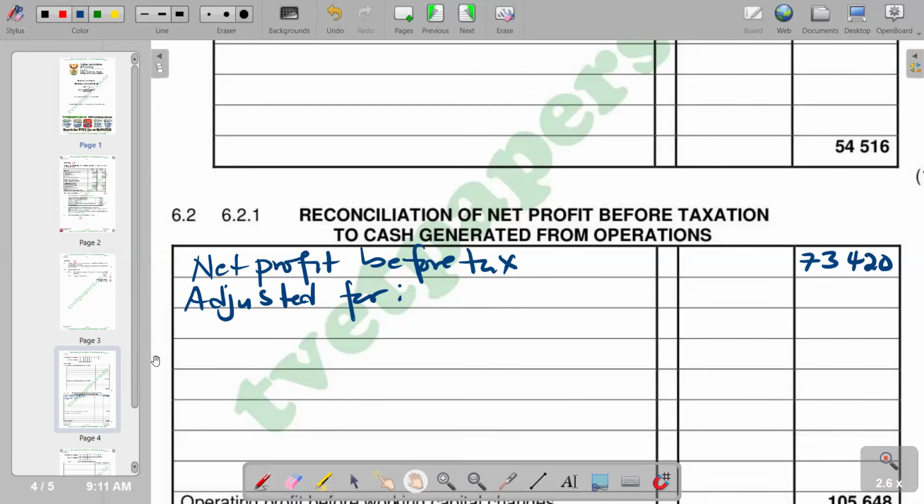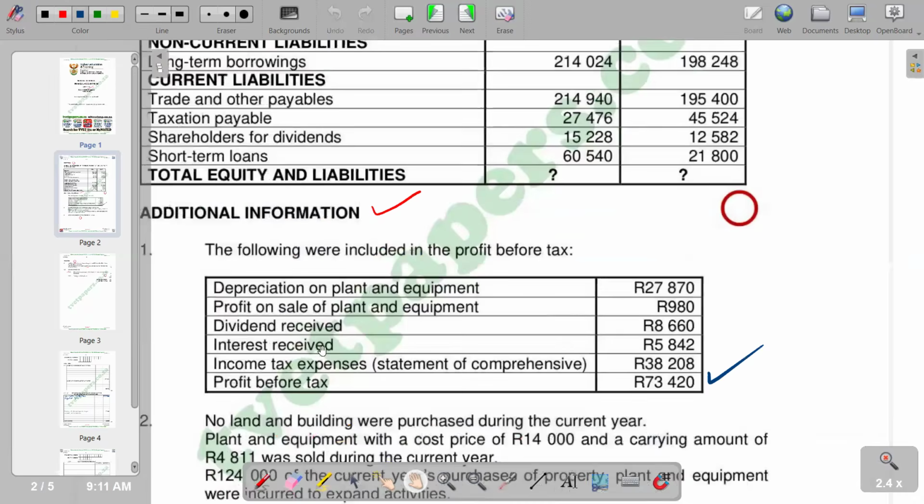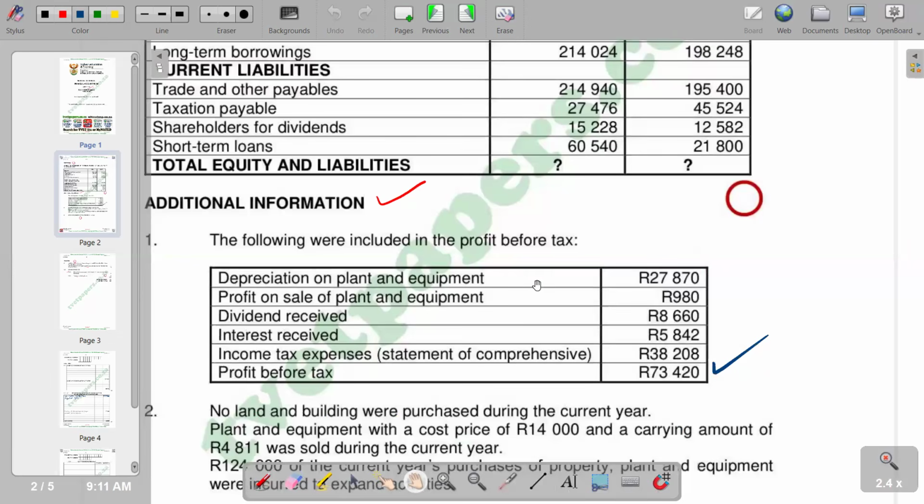We have got items like profit or loss on disposal. We have to remove them again. And also, the adjustment of interest is a cash item, but why we adjust it out of cash generated from operations is because, for disclosure purposes, we are going to readjust interest again in the statement of cash flow under operating activities. So we take note of that. So with that, we can look for non-cash items that we have in the question. Of course, we see we have got depreciation on plant and equipment, which is